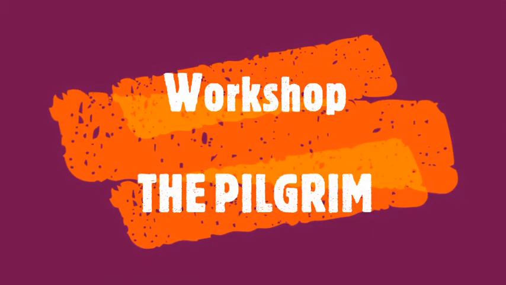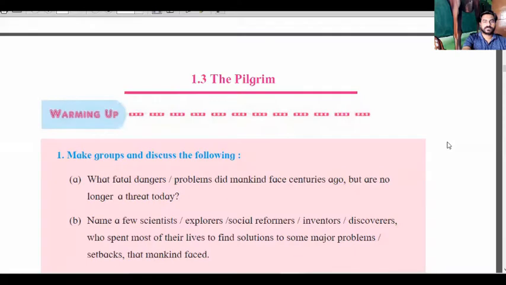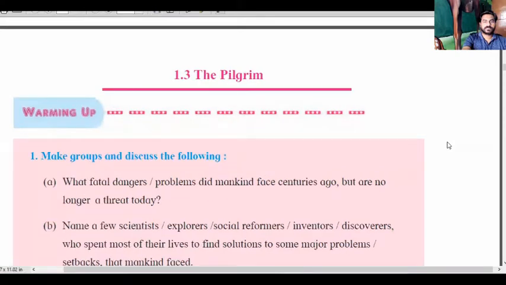Okay, let's move to today's workshop. Here is 1.3, The Pilgrim. In the last class we learned this. If you did not watch that video, there is a link above where you can watch the poem's explanation. Okay, let's see some points.